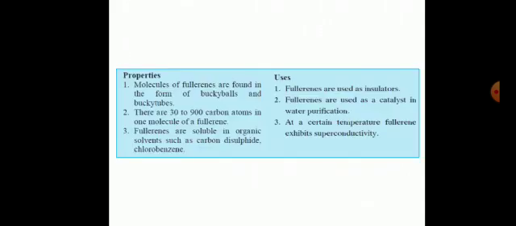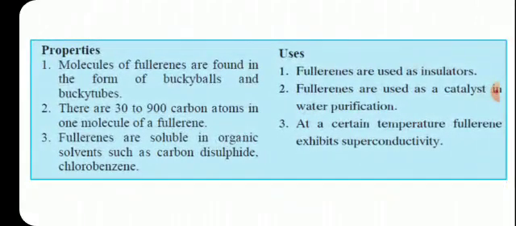C60. Properties of fullerene. Molecules of fullerenes are found in the form of buckyballs and buckytubes. There are 30 to 900 carbon atoms in one molecule of fullerene. Fullerenes are soluble in organic solvents such as carbon disulfide and chlorobenzene.